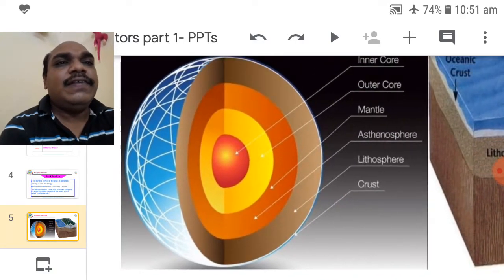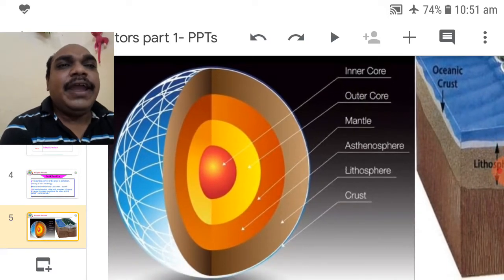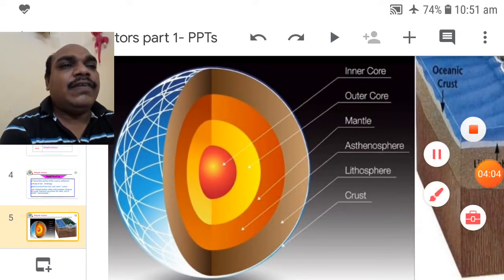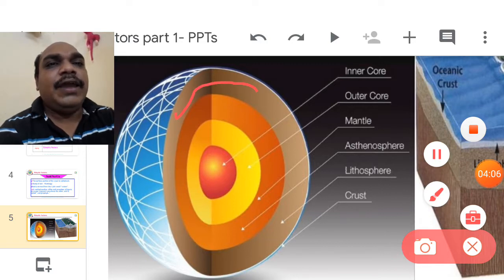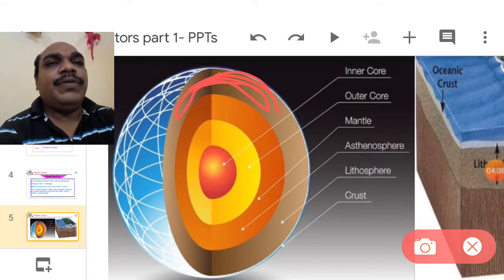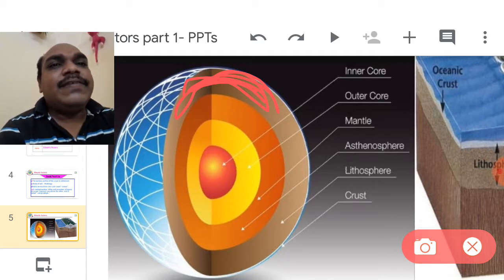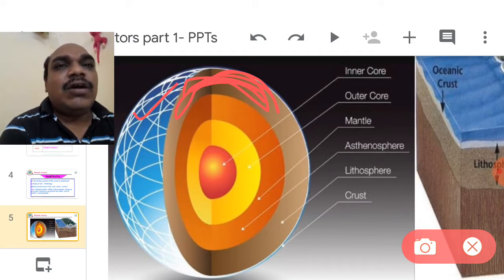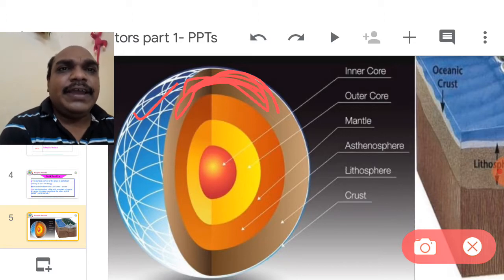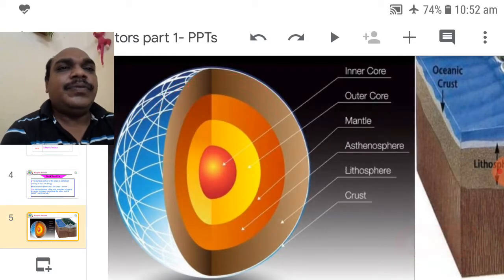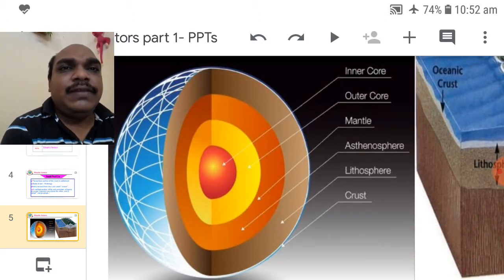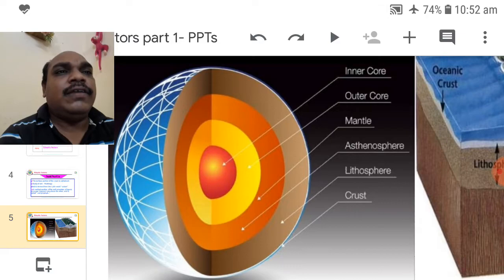The outer one is the crust. It is the main source for living organisms. How much depth? 30 kilometers. The complete surface of the crust is called soil. Up to some meters, one or two meters, it is purely cooperative to living organisms. Which are the living organisms? Plants, animals and microorganisms.